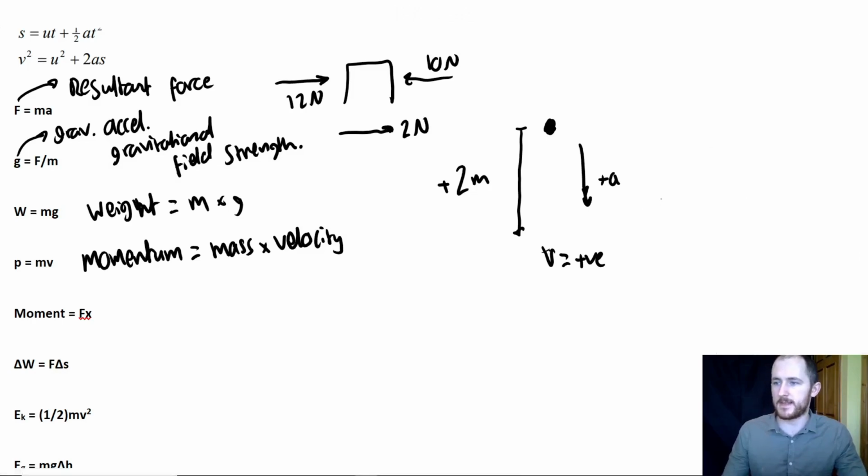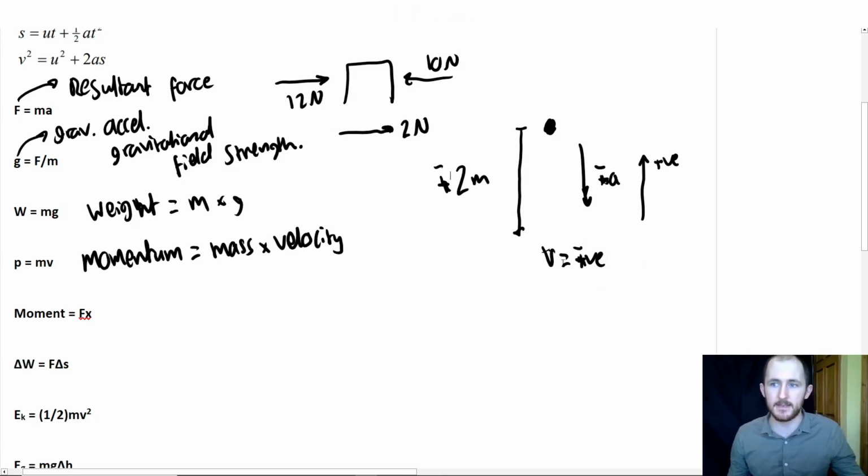Right? So if I said instead that upwards is positive for whatever reason, then all of these are now negative, including the displacement. Now this also means that if I'm working out velocity, it's going to be negative. If I work out displacement, it's going to be negative. So the reason why I'm really hammering this point home is there are times when I'm teaching pupils and the answer will be plus 2.5 meters per second and they got negative 2.5 meters per second and say, why did I get it wrong? You haven't.